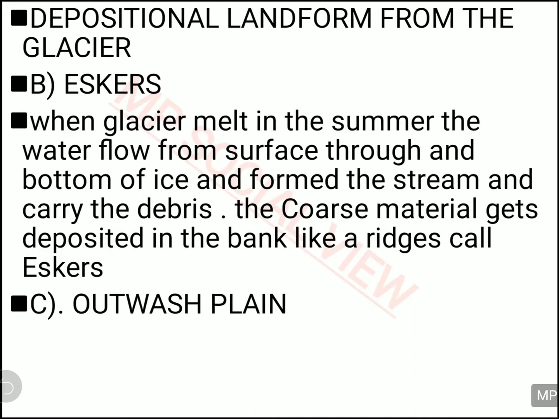Now let us see another landform made by the glacier, your esker. Esker is also the glacier depositing erosional material on the side of the glacier river. Sometimes what happens is, when the temperature increases in the summer season, the glacier turns into a stream, and on the bank of this stream they deposit some erosional material, and that is called your esker. And what is outwash plain? The glacier deposits all its material on a plain area, then it is called outwash plain.